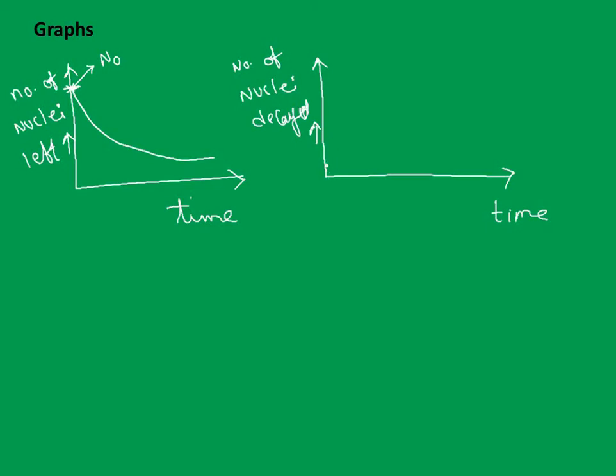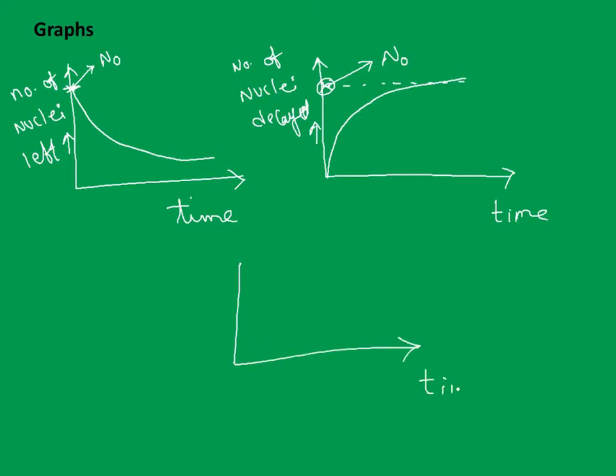For that, how will it be? From 0 it will increase, and after a certain time it reaches a constant, which is the maximum value, and here it is again n naught. Did you notice the reverse of the graphs? This is the number of nuclei left and this is the number of nuclei decayed.